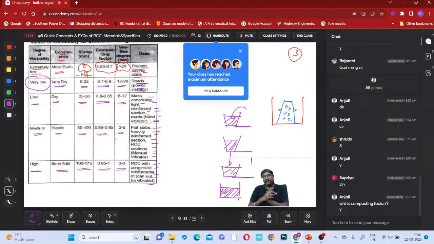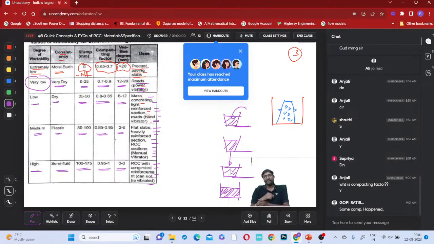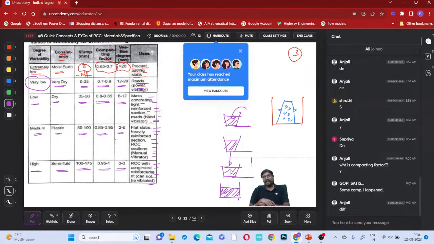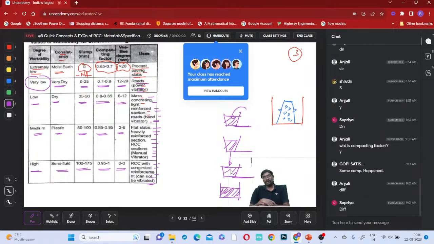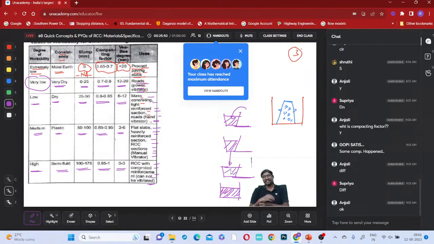Then after that you do this operation and observe: will the volumes be the same or different now? The heights of filling will be different. The ratio of these heights of filling is the compaction factor. Actually we have to calculate volume, but if you take the diameters as the same, you can compare the heights of filling only. That ratio of the two is the compaction factor.